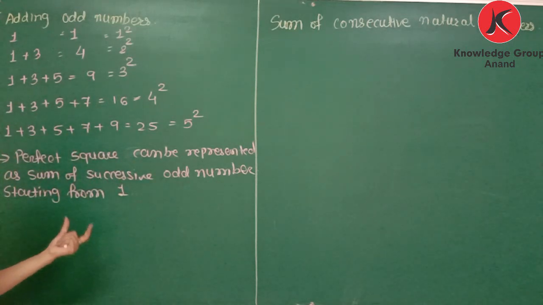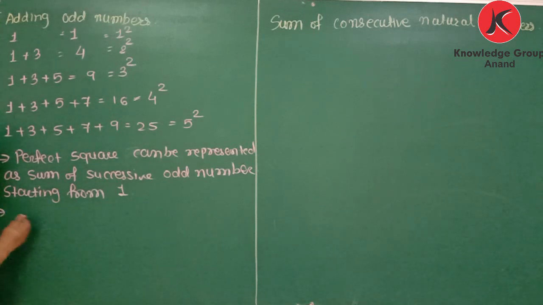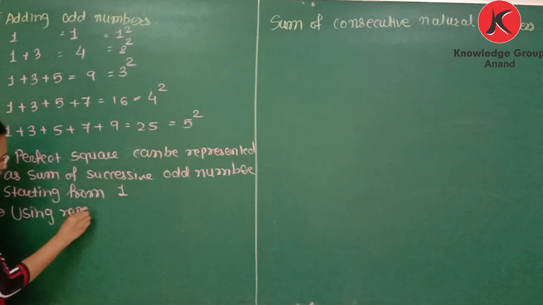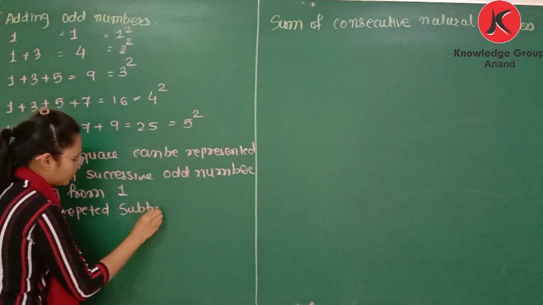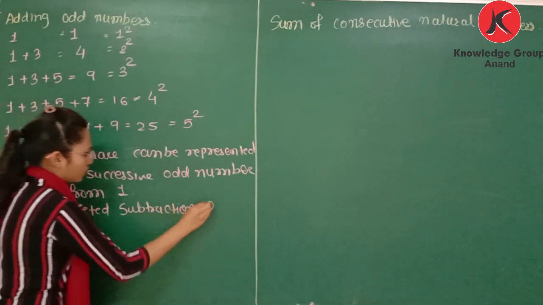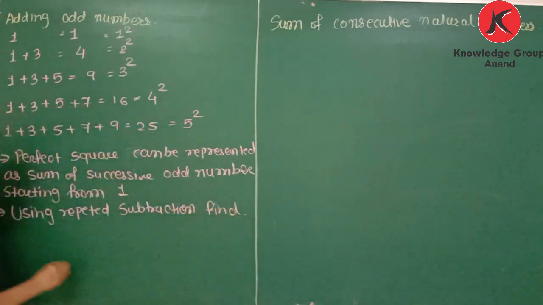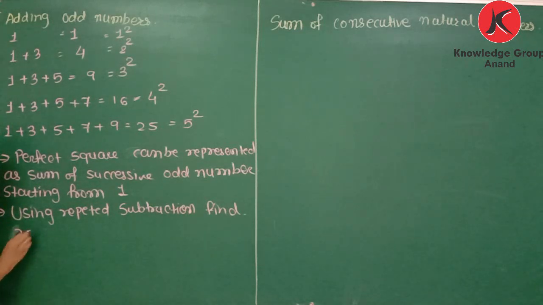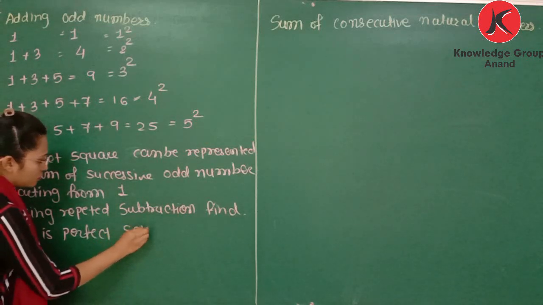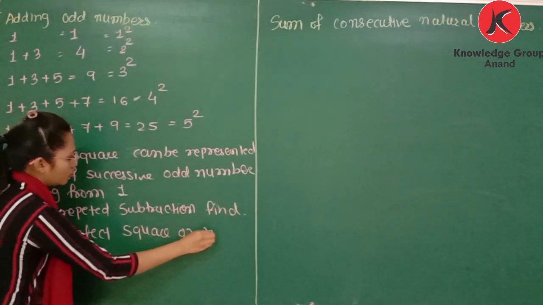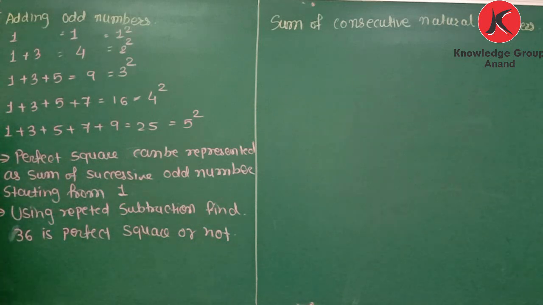Now you can also find this using repeated subtraction. Using repeated subtraction, find whether 36 is a perfect square or not.